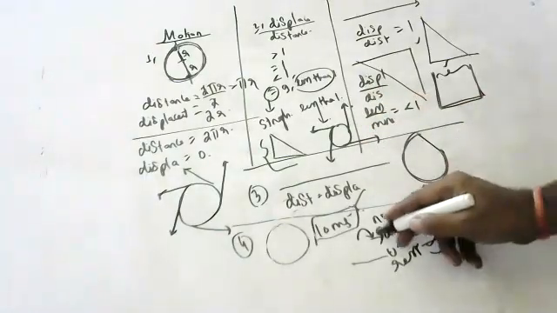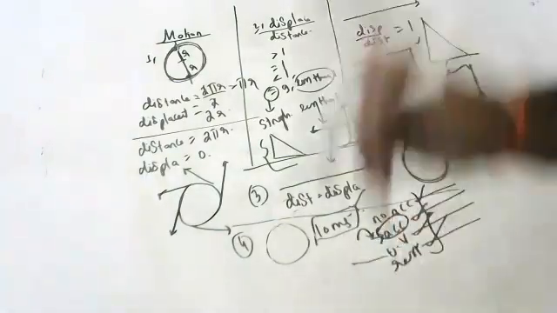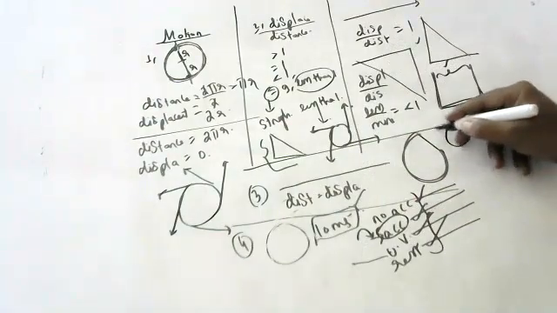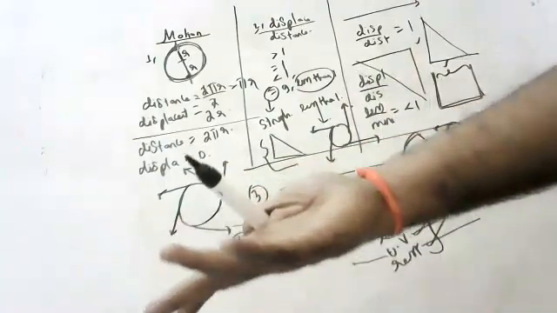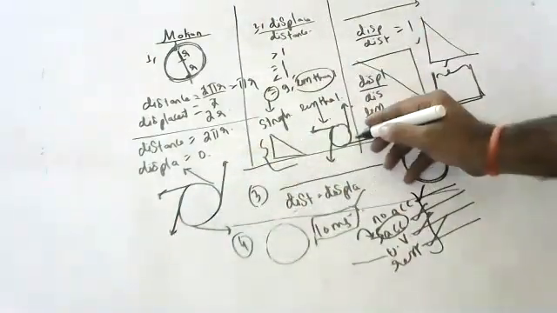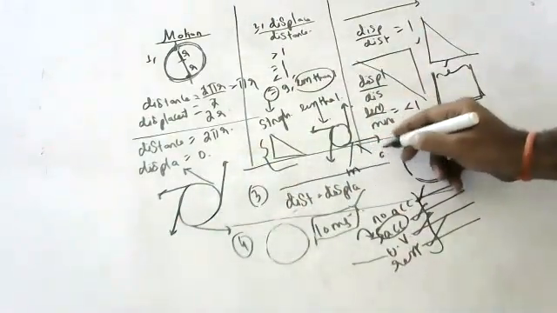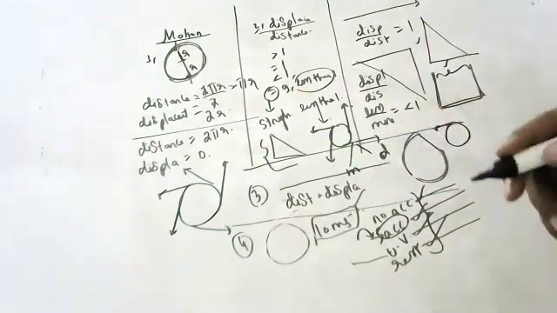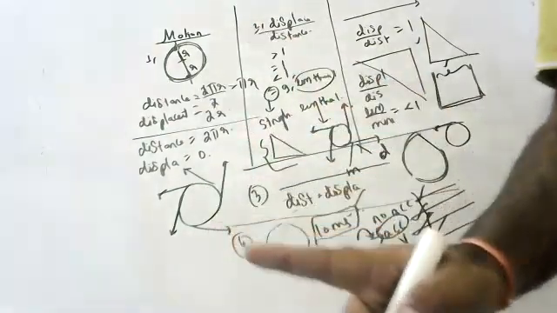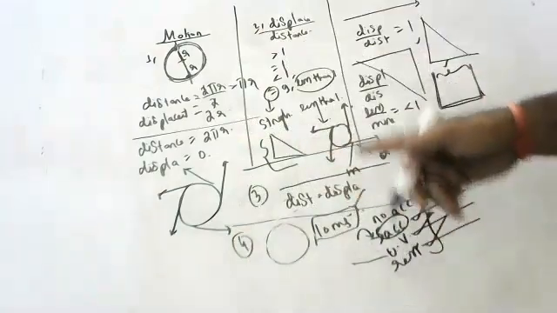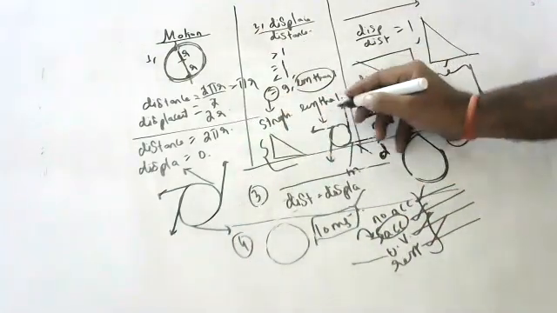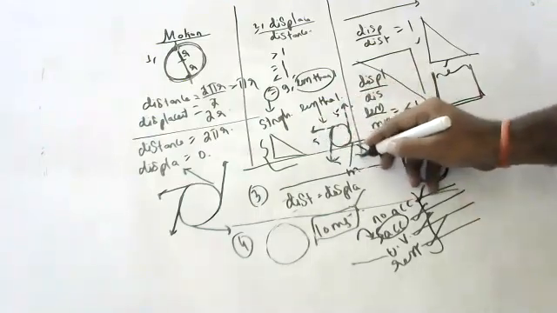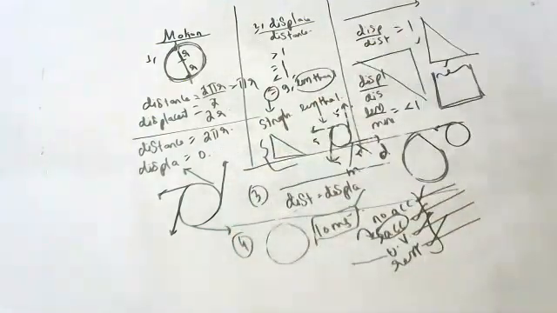That's why it is moving with constant acceleration. Anything which is moving in a circle, we will say it is having acceleration because the direction of velocity is changing. Velocity is a vector quantity, so both magnitude and direction are important. The magnitude is the same, but the direction is changing. If direction is changing, it means acceleration is there. That's all, because velocity is a vector quantity.